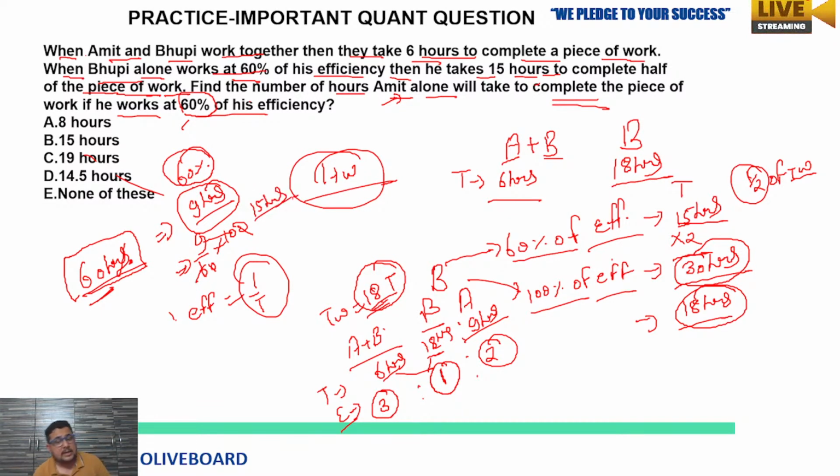And by the normal concept also you can do it. How? I am telling you. If 2 cups of tea per hour is his efficiency, then 60% of 2 is going to be what? 1.2. Now just divide the 18 cups of tea by 1.2 cups of tea per hour. So the point cancels, now by 12 you can cancel 18. How much time? 15 hours. So in both ways you can do it. So the answer is going to be option B here. Hope many of you got the answer to this question.